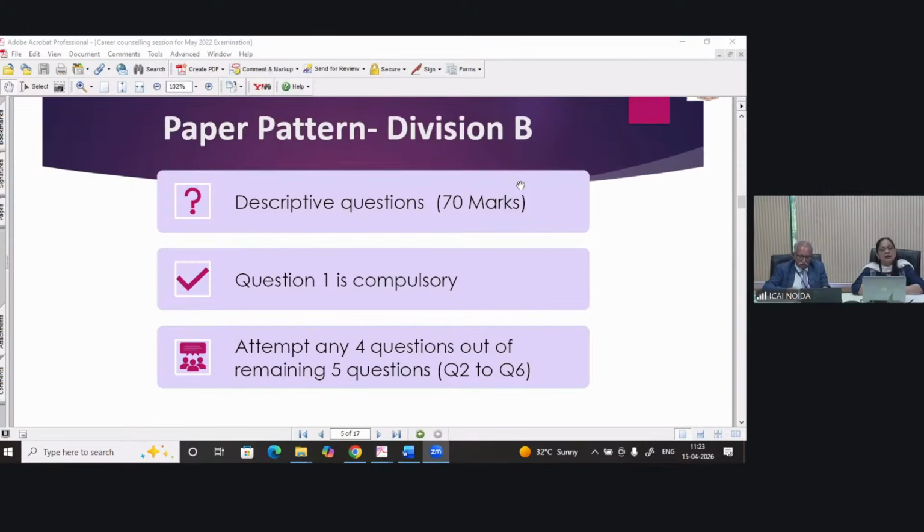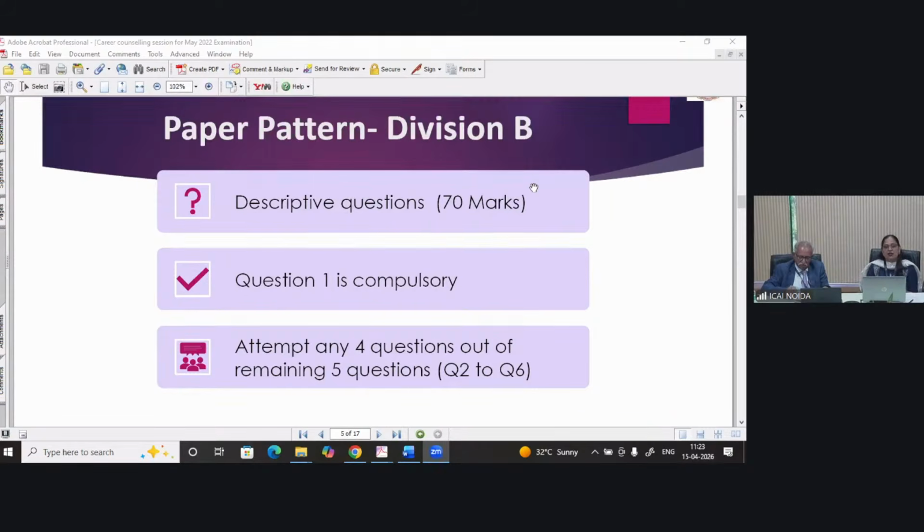The overall time allocated to you is 180 minutes for solving this paper, with 15 minutes as reading time for the descriptive paper, right? In those 15 minutes of reading time, you have to strategize which question you are starting with. So focus on understanding of the question.